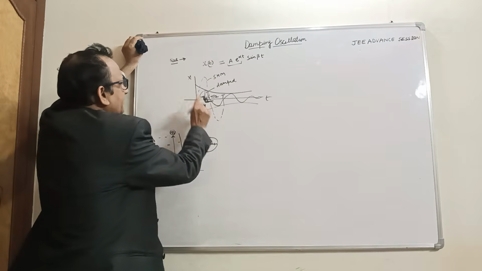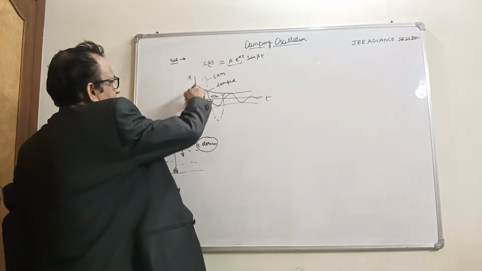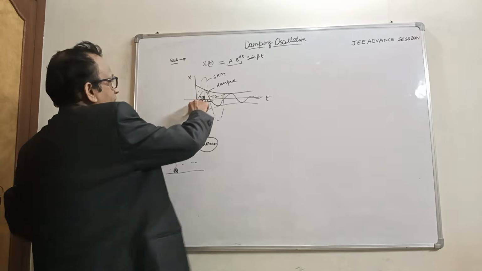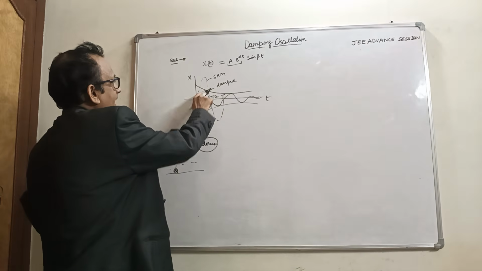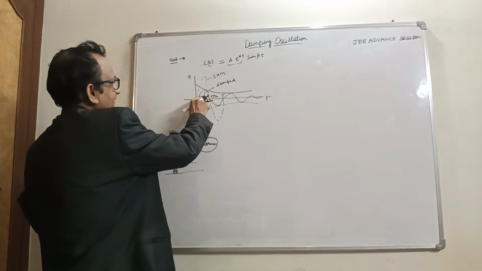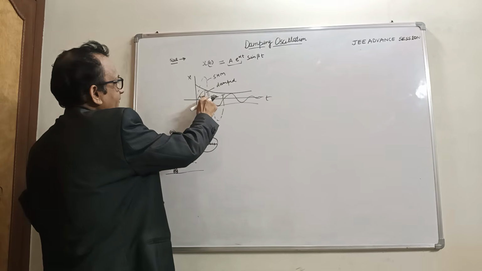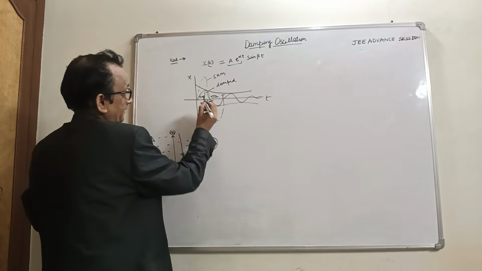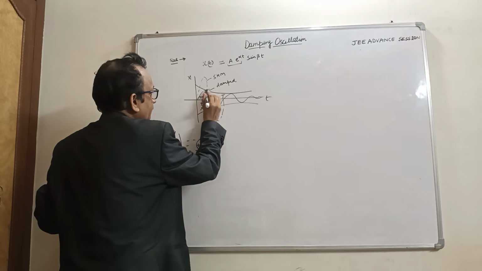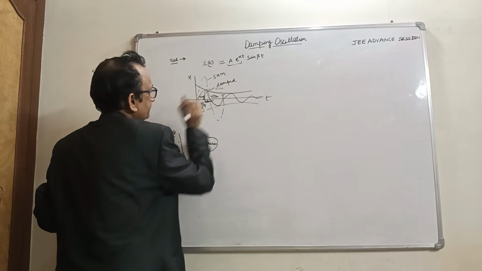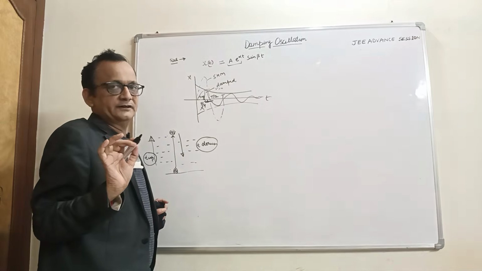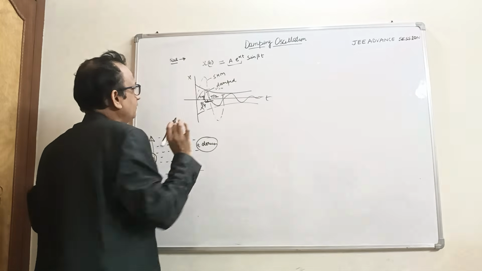This time would differ because in this motion the time up is less and the time down is more. And we know that at the extreme position the velocity of the particle becomes 0.